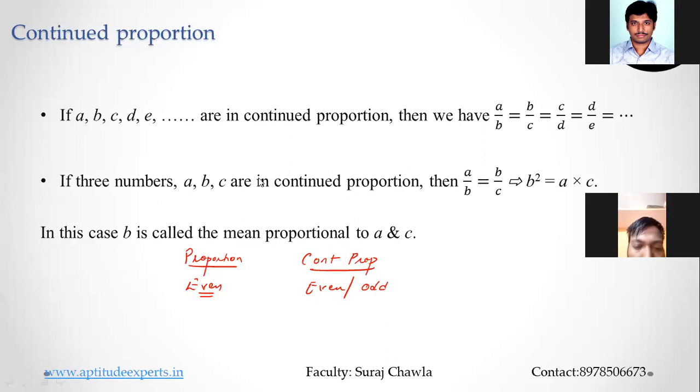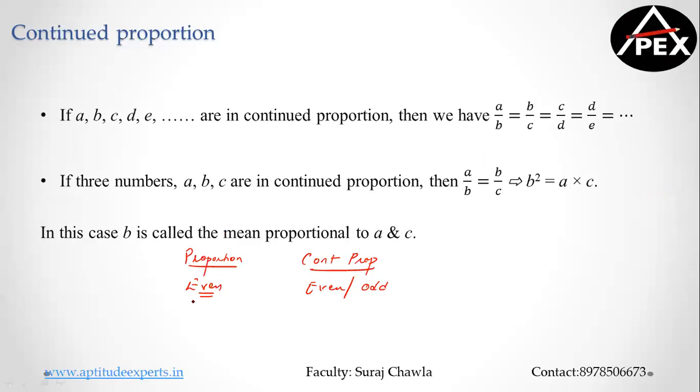Yes, Venkat, you're correct. Now, for example, I can say here A by B is equal to C by D. So 4 terms. Here I can say A by B is equal to B by C. This is 3 terms of continued proportion. I can say which is equal to C by D. Again, 4 terms of continued proportion. I can say D by E, 5 terms continued proportion, and so on.